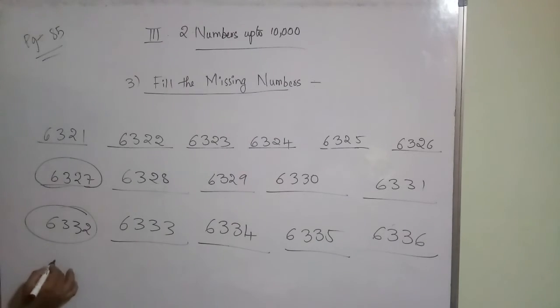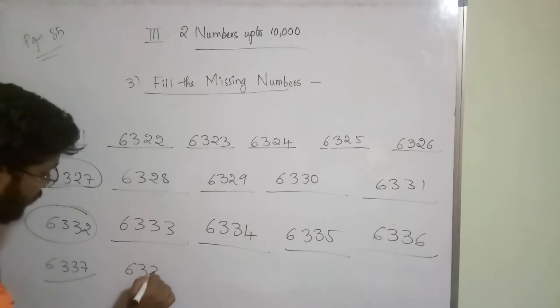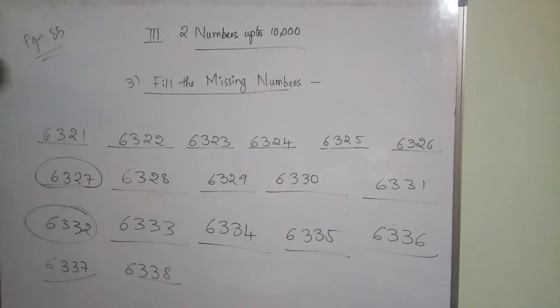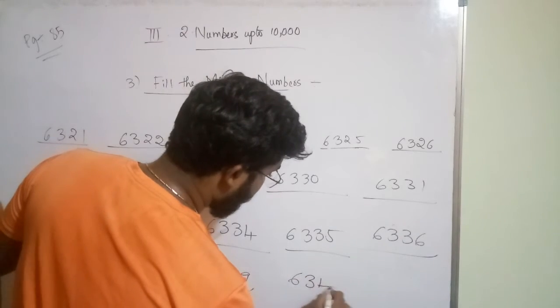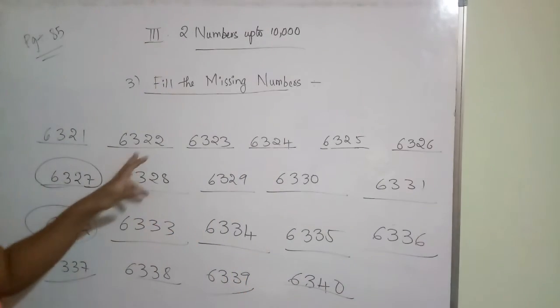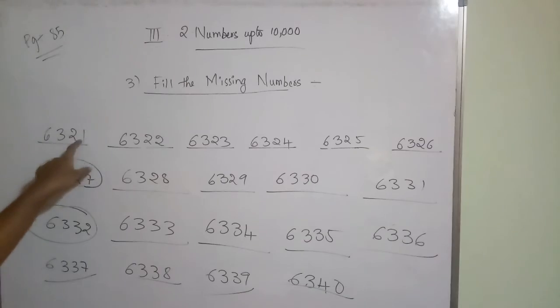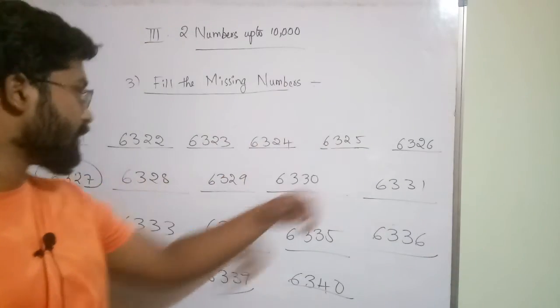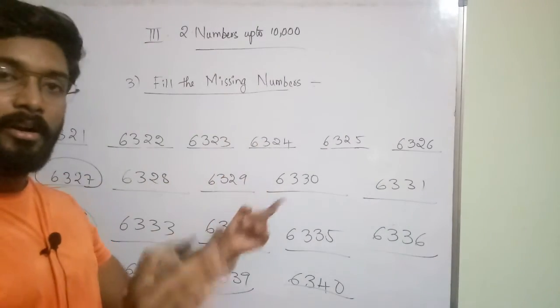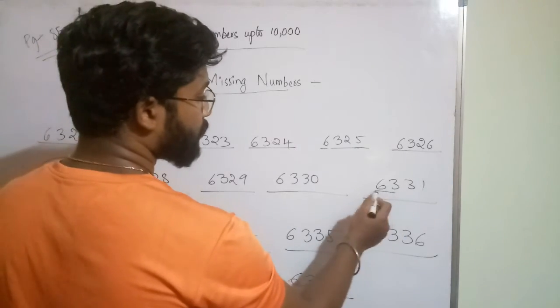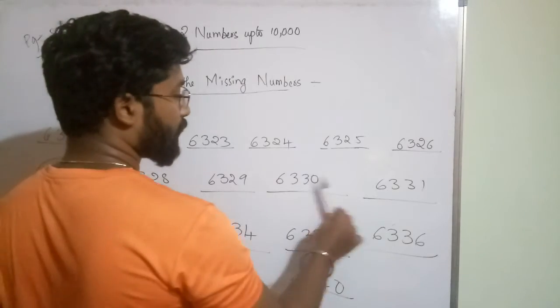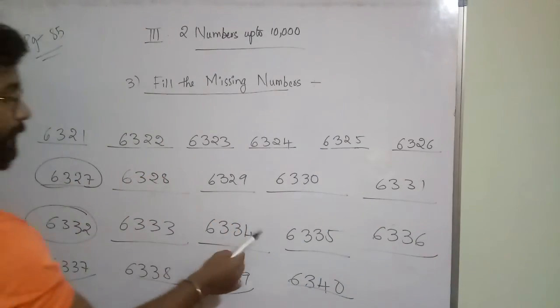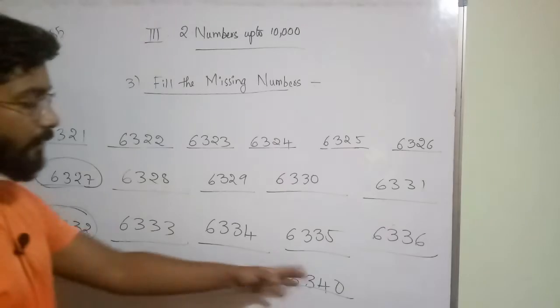What is the next? 6337, 6338, 6339, 6340. Only the change is there in the last two digits. See here, 21, 22, 23, 24, 25, 26, 27, 28, 29, 30. These are the consecutive numbers. So the first two places are not changing. Only the last two digits, ones place and tens place, are changing. After 30, 31, 32, 33, 34, 35, 36, 37, 38, 39, 40.